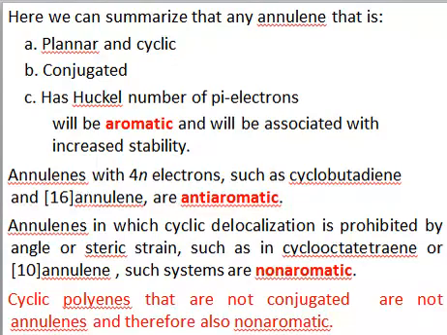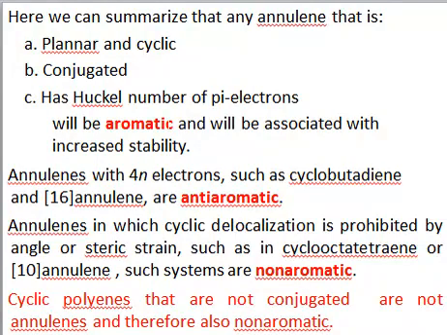Then we have a third category, annulenes in which cyclic delocalization cannot occur because of angle strain or steric strain or whatever the reason. So if a system is conjugated but not delocalized, or if a system is not planar, then such annulenes are known as non-aromatic, right?